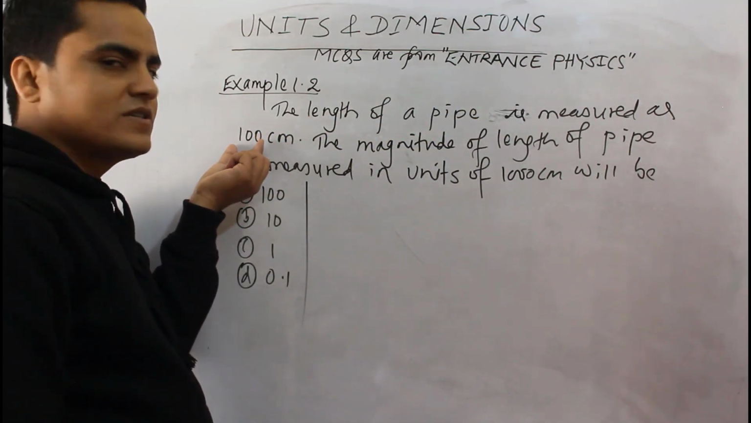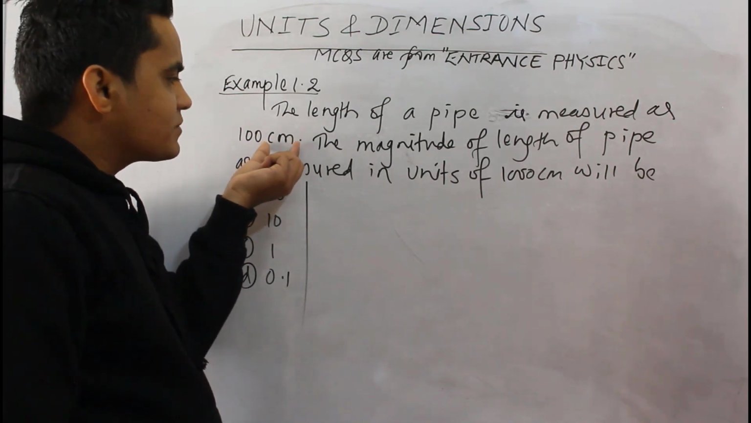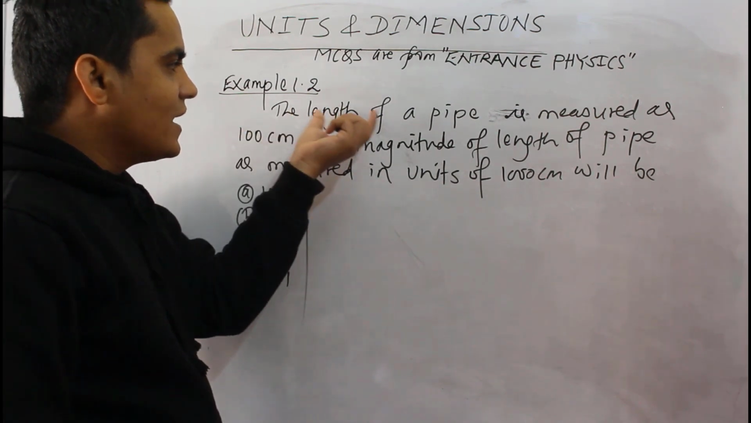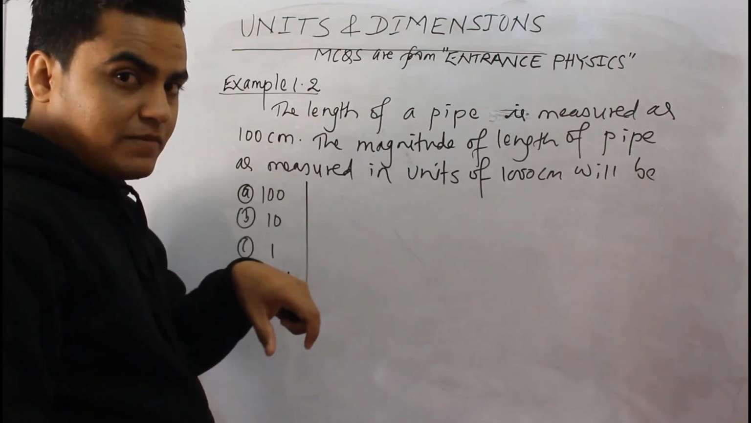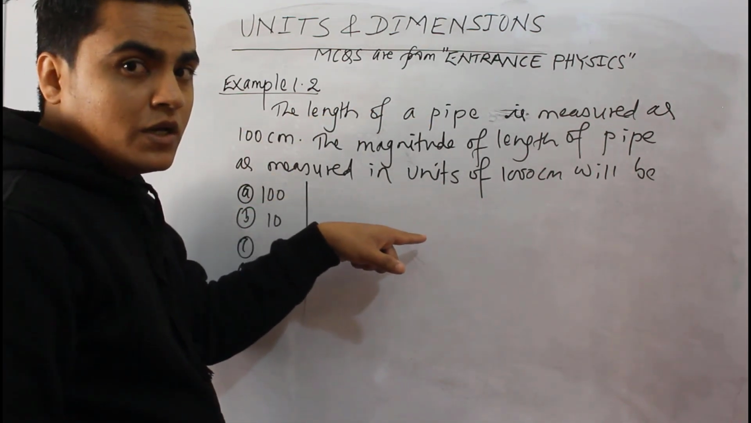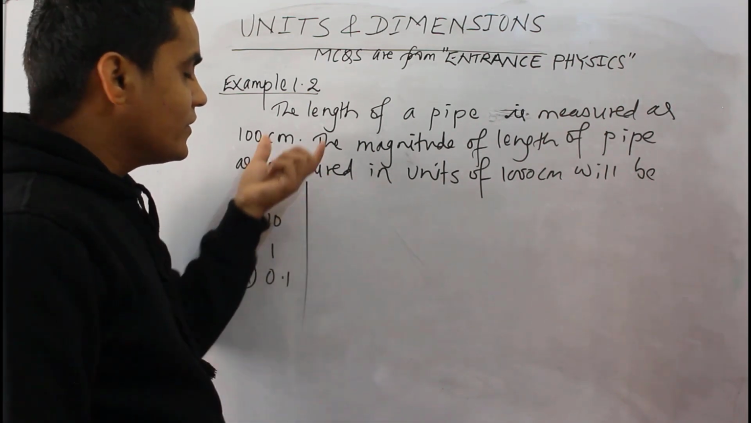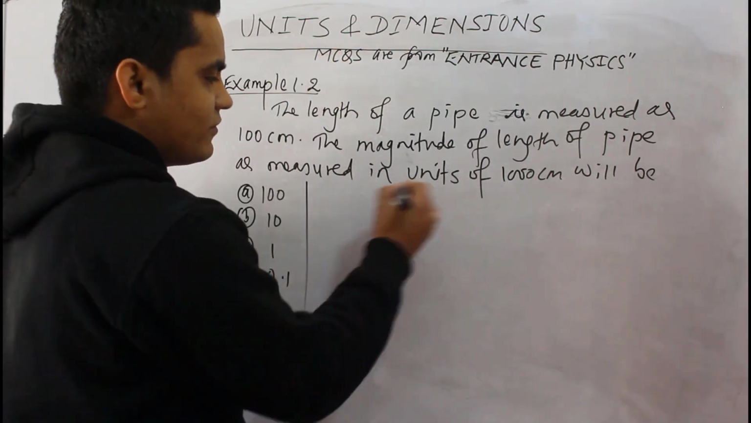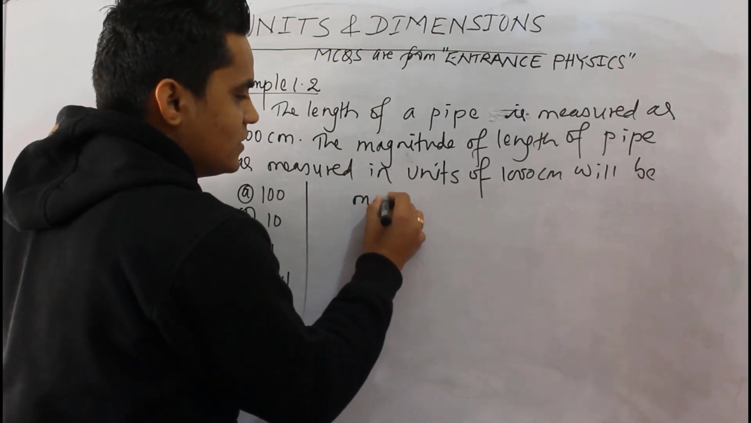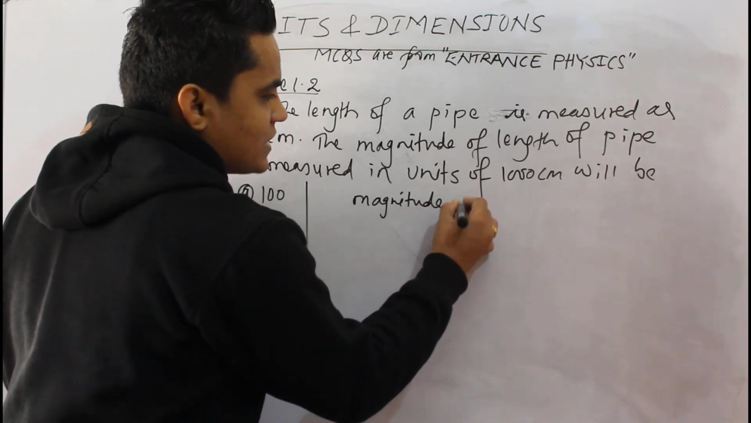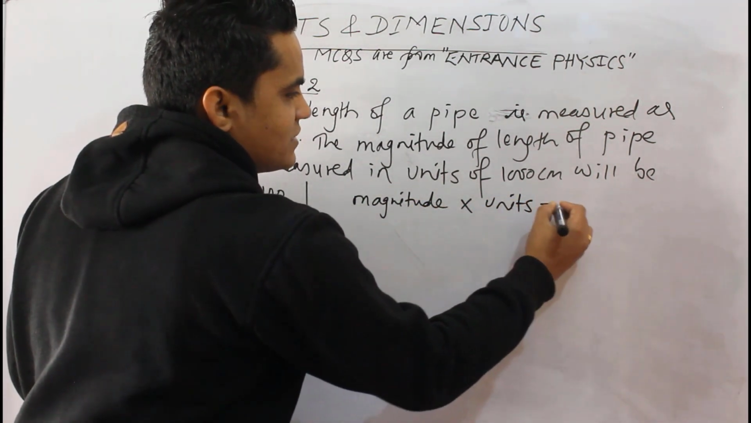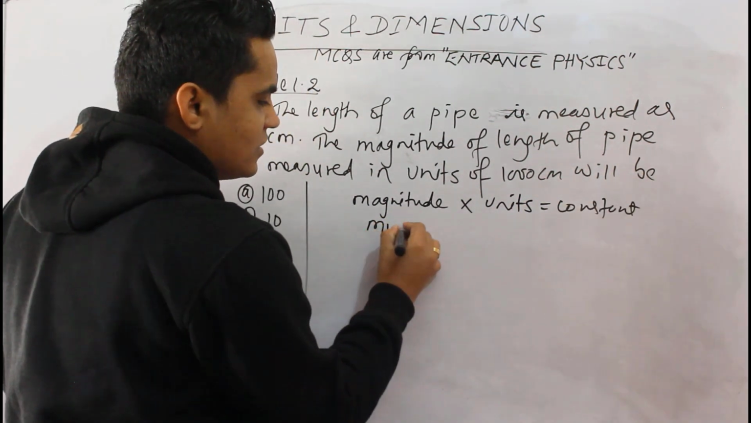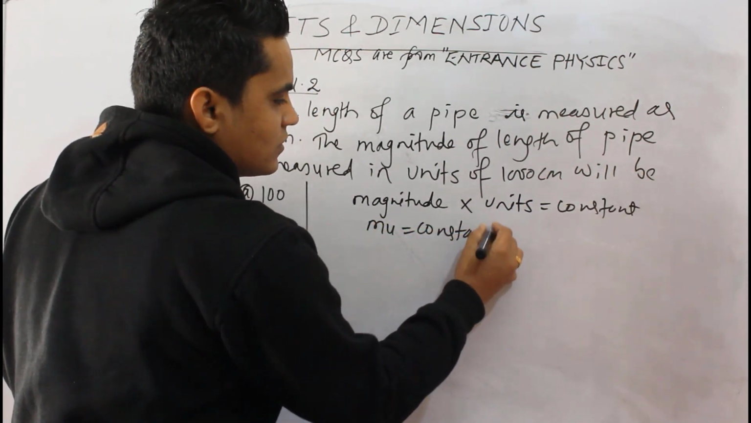So the length of a pipe is measured as 100 centimeter. That means its magnitude is 100 and its unit is centimeter. But according to the question, we have to express this length of the pipe in the format magnitude times unit, where the unit is now 1000 centimeters. From this chapter we know that for any physical quantity, magnitude times unit remains what? Constant. That is, mu equals constant.